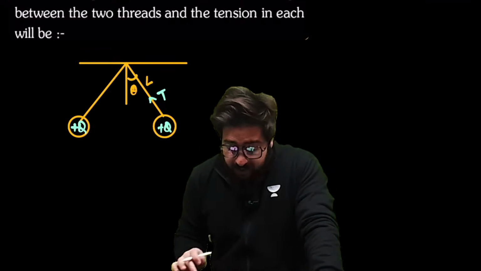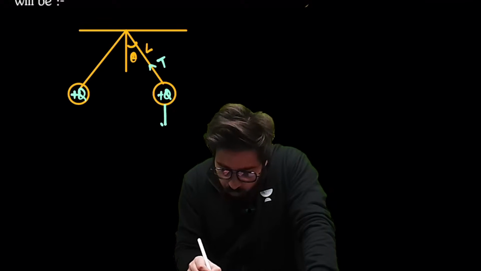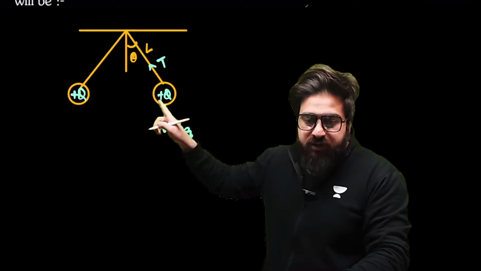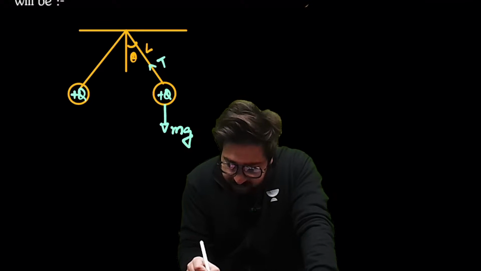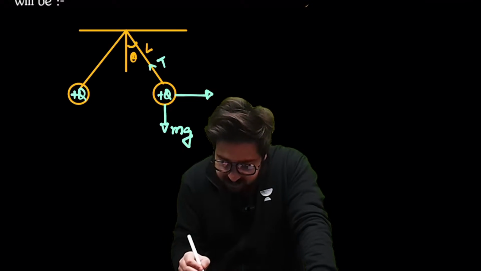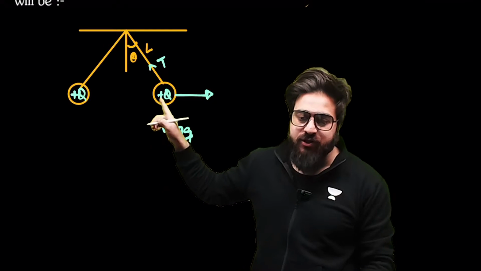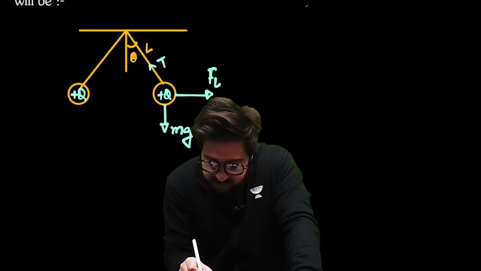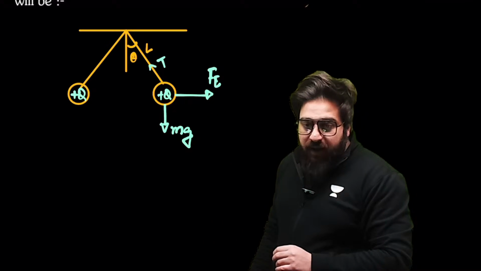Tell me one thing in this. What are the forces which are acting on this one? The forces acting on this charge, take any charge. In the downward direction, it is mg. And in this direction, it will be the electrostatic force, because you have the charge q1, you have the charge q2. Between them is electrostatic force, and that is Fe.